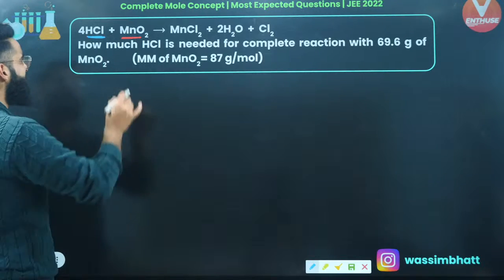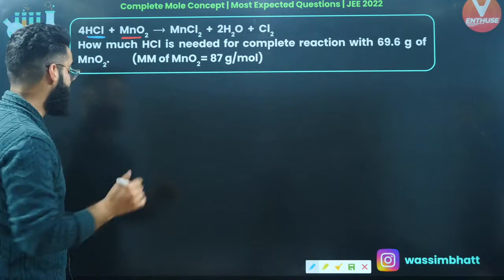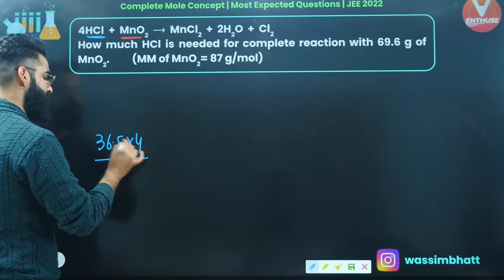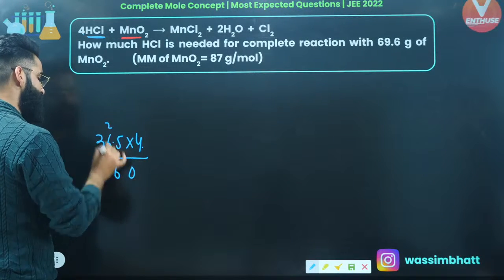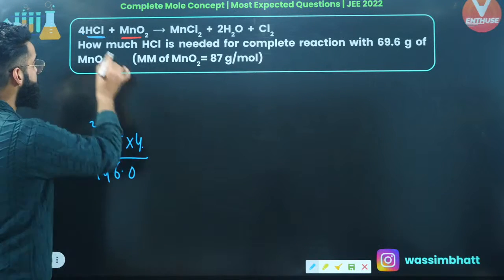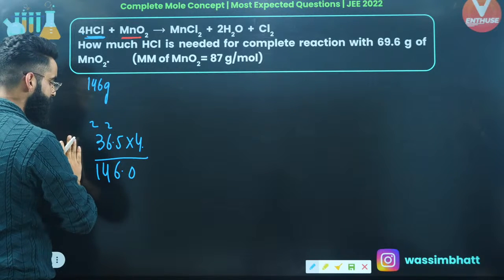But do I actually have 1 mole of HCl or 4 moles of HCl? I have 4 moles of HCl. If the mass of 1 mole of HCl is 36.5 grams, what is going to be the mass of 4 moles of HCl? 4 times 5 is 20, 4 times 6 is 24, 4 times 3 is 12, it's going to be 146. So the mass of 4 moles of HCl is simply going to be 146 grams, right?